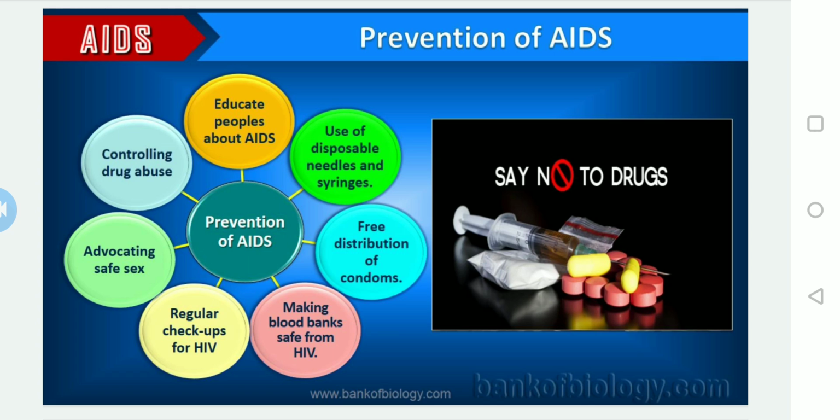And controlling drug abuse is very important. I told you, prevention of drug abuse is very important, because people who get addicted to drugs don't bother about any type of infection, so that is a big problem. And advocating safe sex and promoting regular checkups is very effective. If they are diagnosed in the early stages, we can avoid further problems.